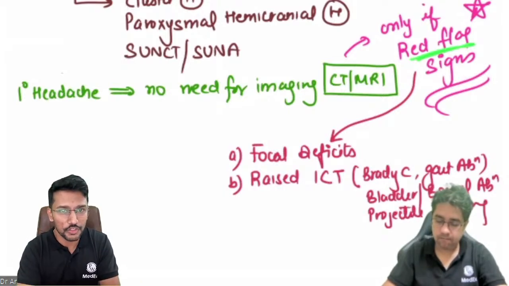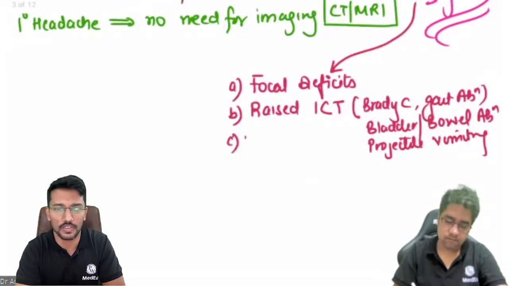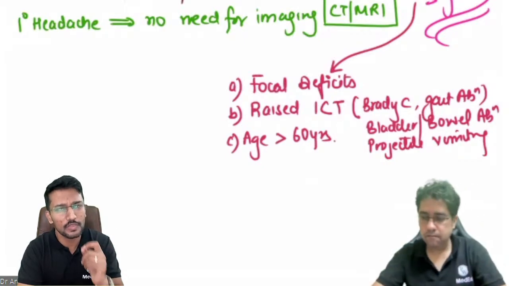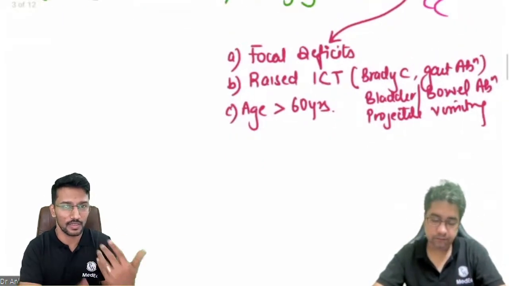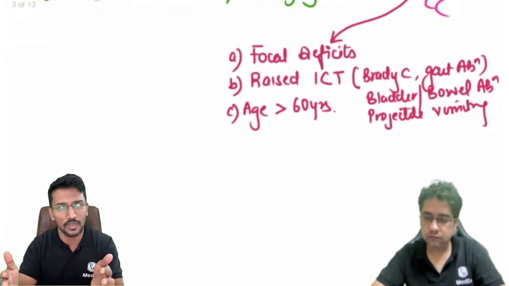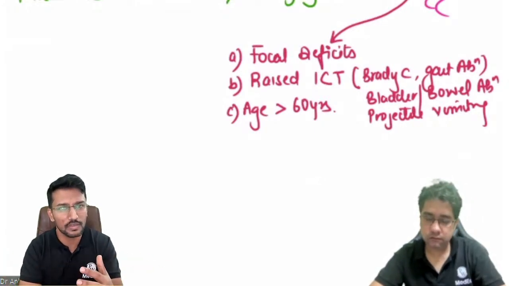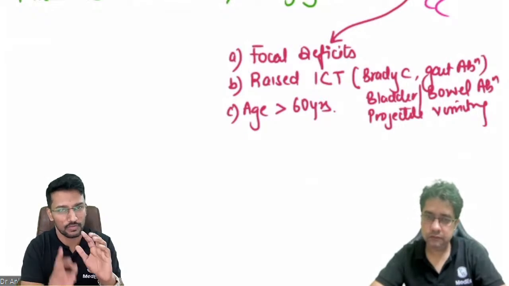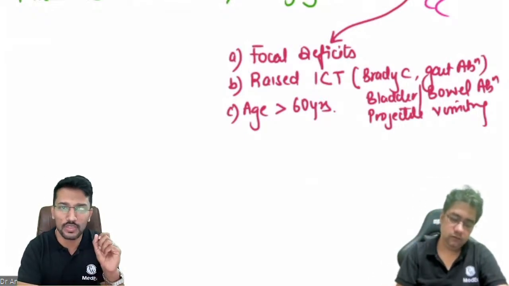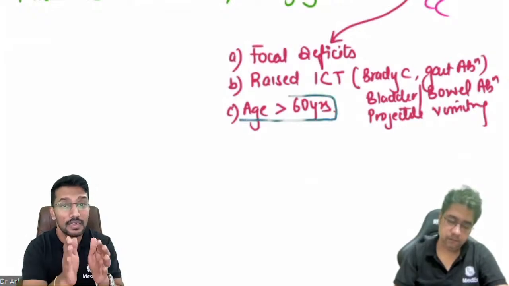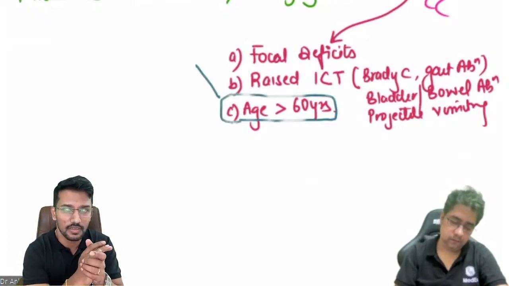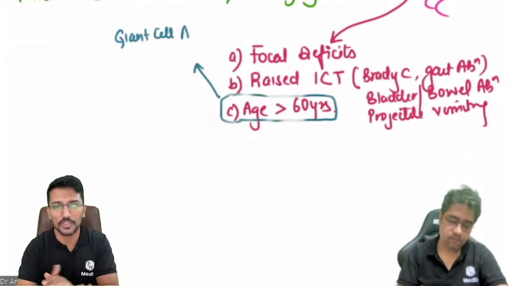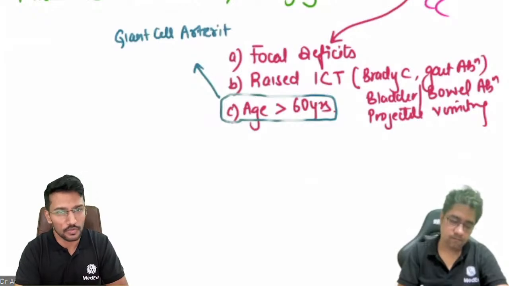Then third, age at the onset of headache more than 60 years. Now, why is this point important? If the headaches are starting after 60 years, we're not thinking of primary headache disorders, but we are considering that as a red flag sign. Why? Which headache comes to your mind when I say age is more than 60 years? Right? Giant cell arteritis is a possibility. We should always rule that out in the elderly presenting with the first episode of headache after 60 years of age. So that is what we need to remember.